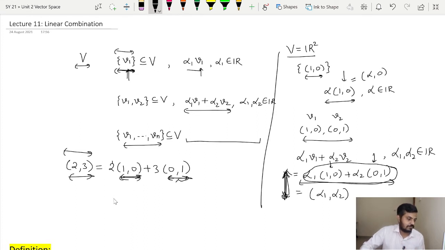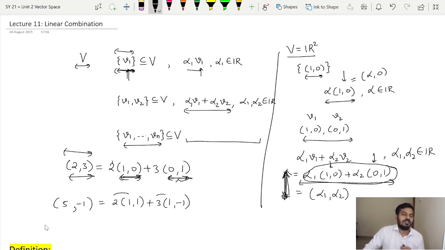And suppose I change the vectors. Let us say 2 multiplied by (1, 1) plus 3 multiplied by (1, -1). If I do certain calculations, I will find that the first coordinate is 5, because 2 plus 3 is 5, and next 2 minus 3 is minus 1.